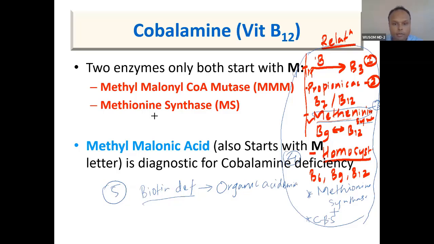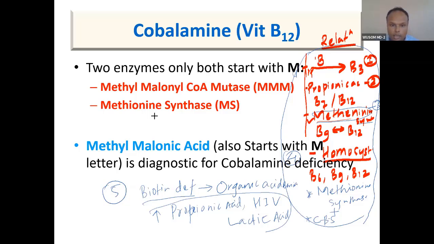What is that organic acidemia? One is high propionic acid. Then second, hydroxyisovaleric acid is also high. So at least remember these two acids are very high. And then lactic acid is also high. Why? Because it is a gluconeogenic enzyme. So lactic acid, propionic acid, and hydroxyisovaleric acid, three acids are high when biotin deficiency is there.